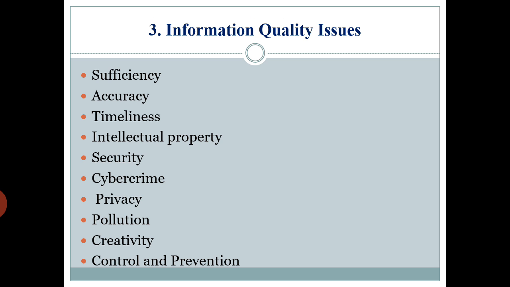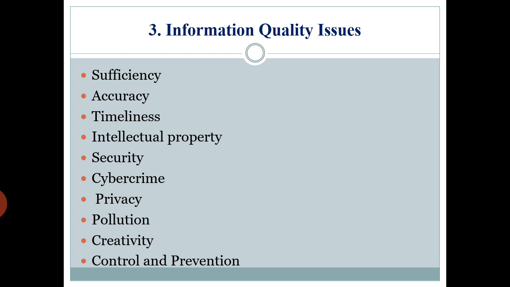So, sometimes data is not sufficient. So, data sufficiency problem we are facing. That means whatever the data on the internet is not sufficient for your decision making. So, this type of issue is called sufficiency. That means you are lacking some information to make some decisions.